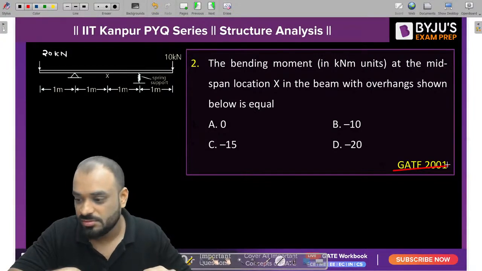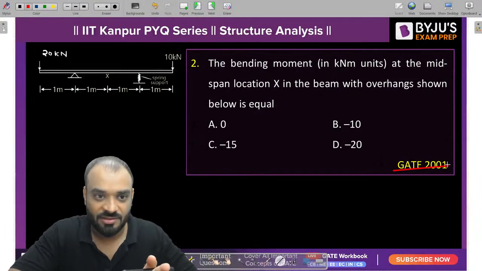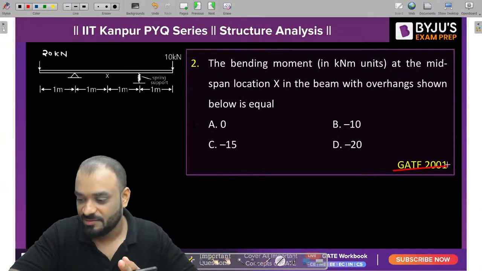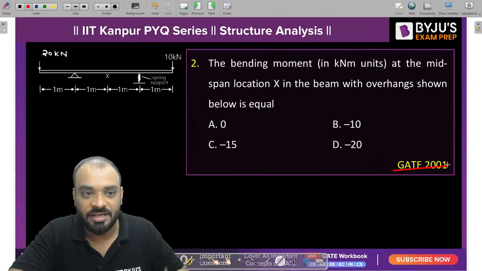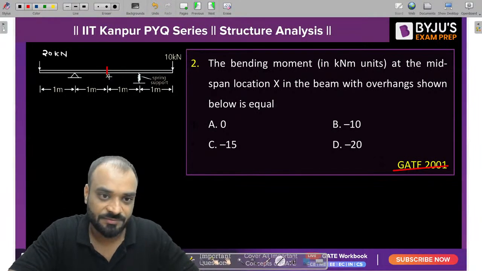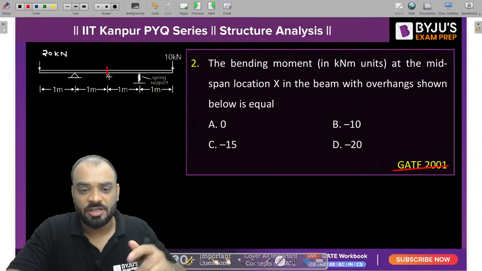Neeraj says 0. Okay, what about other students? Tell me, guys. Neeraj says, sir, 0. The bending moment at this particular point X is equal to 0 as per Neeraj. Okay, let's solve this particular problem also.